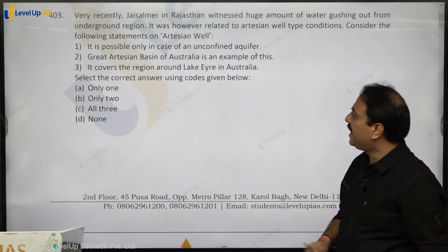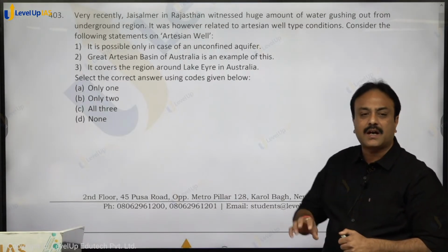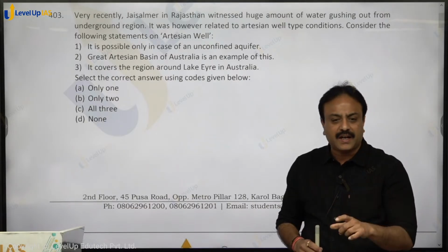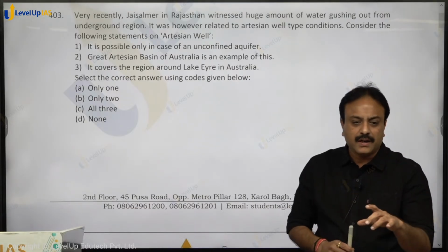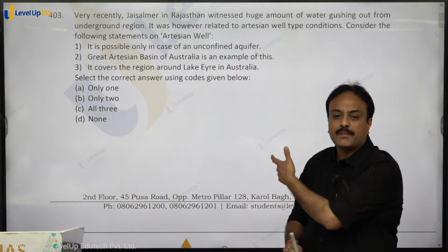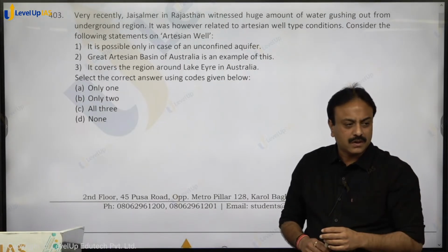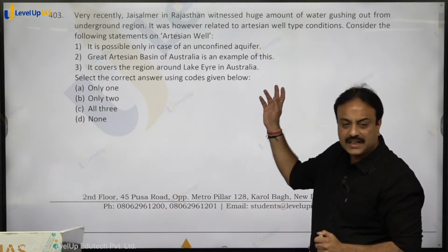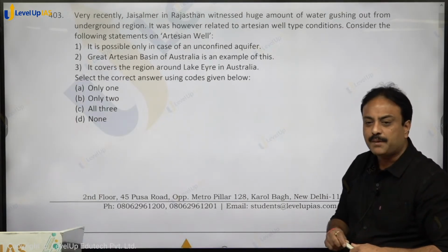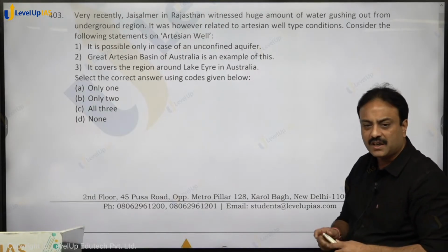Second statement, the Great Artesian Basin of Australia is an example of this. The Great Artesian Basin, around Lake Eyre, 800 kilometers by 400 kilometers, is known as the Downs land. Downs is the temperate grassland, a prominent temperate grassland, that has the phenomenon of artesian wells. Any place you dig a pipe, the water comes out, right? That is the region around Lake Eyre. So the second and third statements hold true. The first statement will not be considered correct. So only two, option B, shall be the right answer.